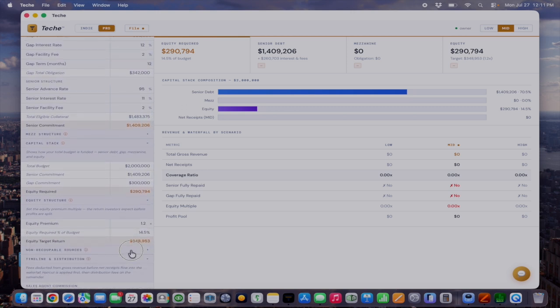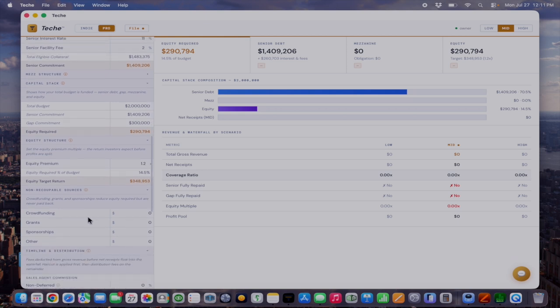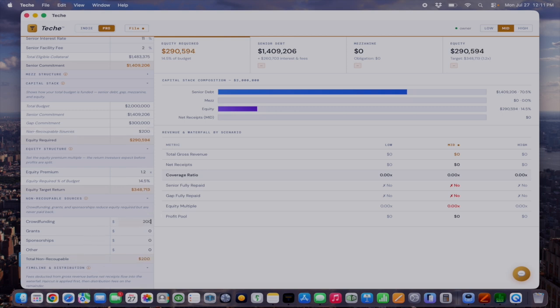We can also go into non-recoupable sources such as crowdfunding, grants, and sponsorships like product integration or other. And let's say we've raised $20,000 in crowdfunding and another $30,000 in product placement. So we'll see that non-recoupable sources here lower the equity required even further to $240,000.